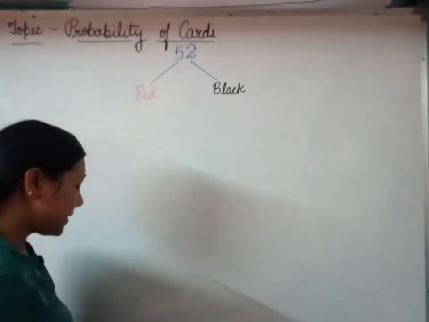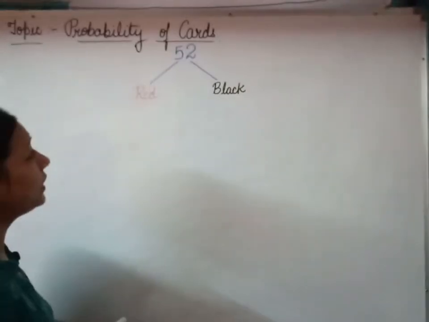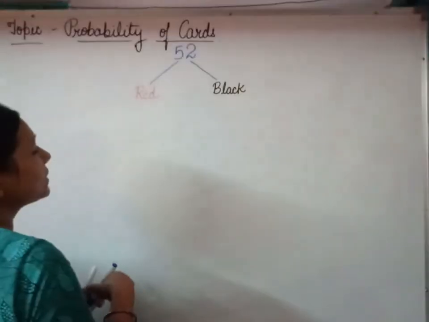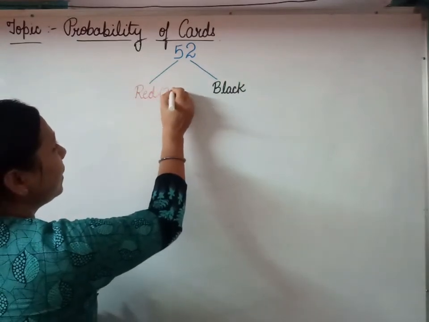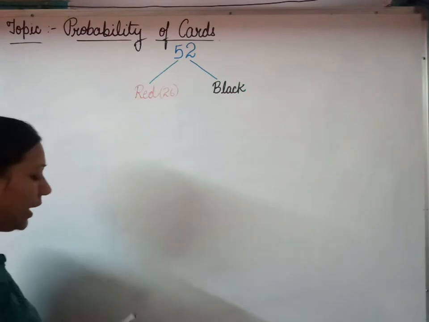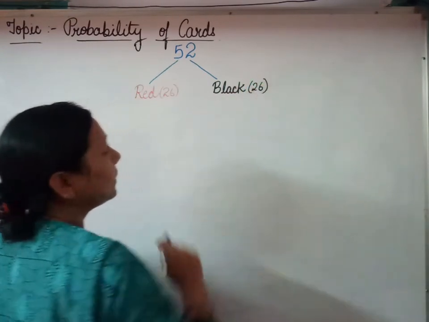Regarding these colors, can you tell me the number of cards of each color? Of course, we will have 26 cards of red color and 26 cards of black color.